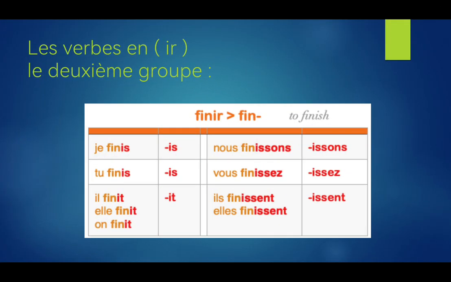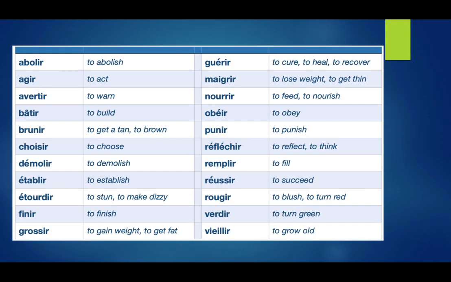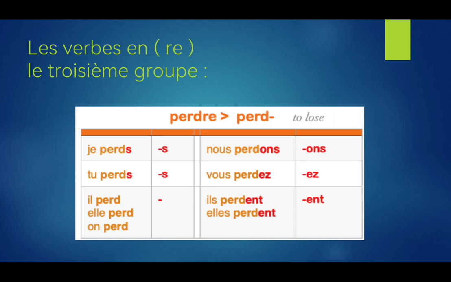That's verb finir. And in the same way of what we learned now in the second group, we can apply it to these verbs here. These are just some examples. You can take a screenshot if you want. Here it's written all of them are ending with IR, so I can apply the same rule to them. Okay? Now let's have a look at the third group. Les verbes en RE. Third group, or as we say in French, le troisième groupe.